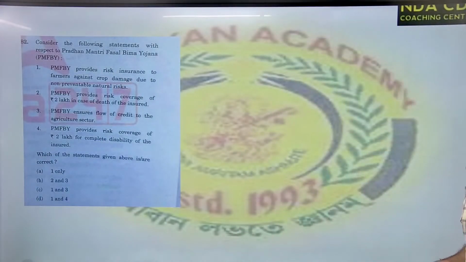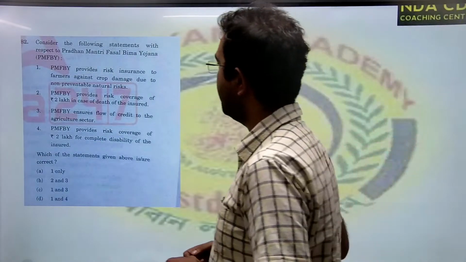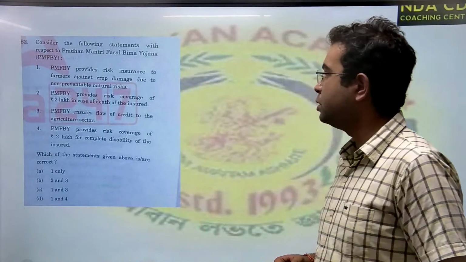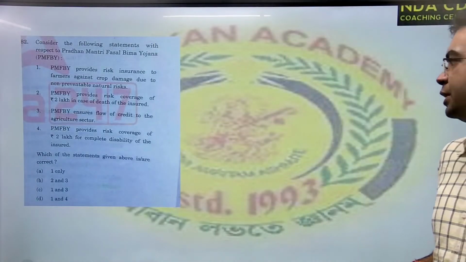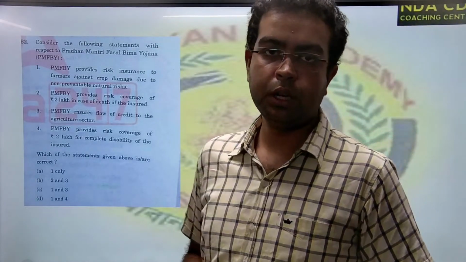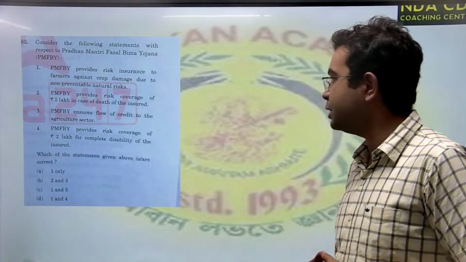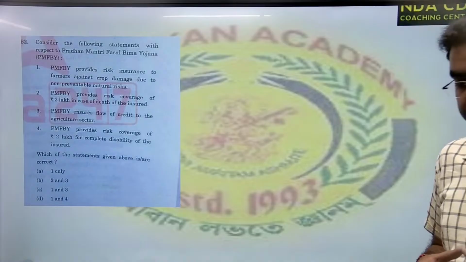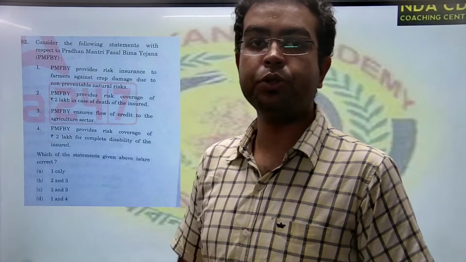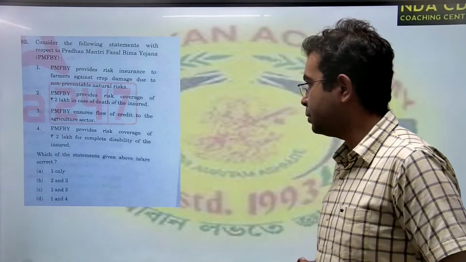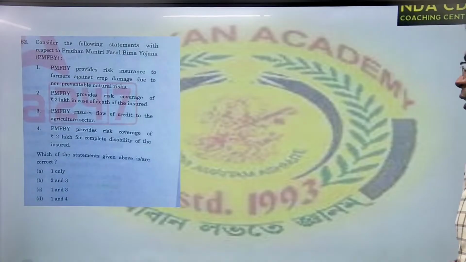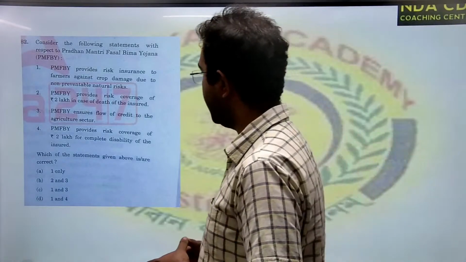So one is correct. Now, PMFBY provides risk coverage of 2 lakhs in case of the death of the insured. There is no such clause in Fasal Bima Yojana. Whether the insured person died or not, the insurance is on crops. The insurance is not on the person who is insured. So 2 is wrong.